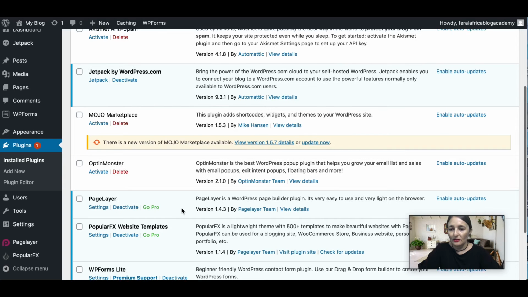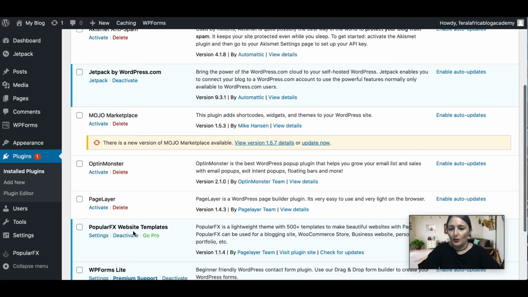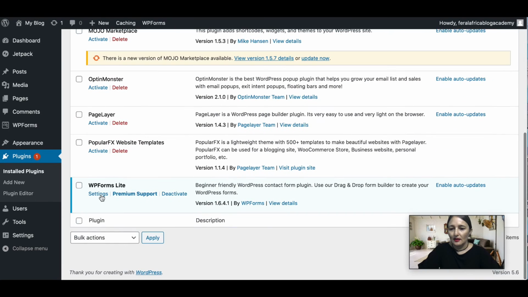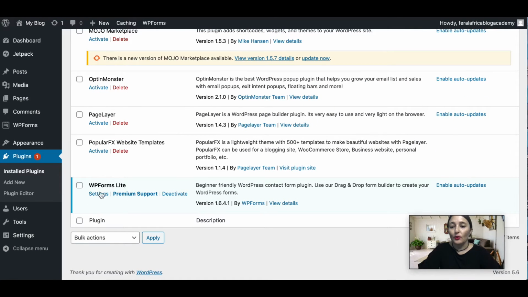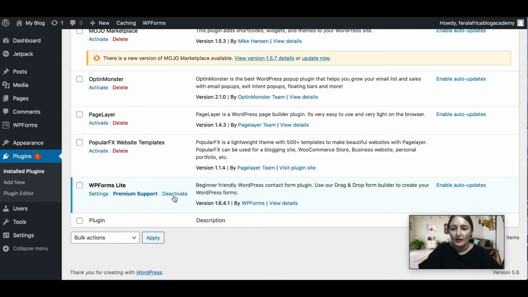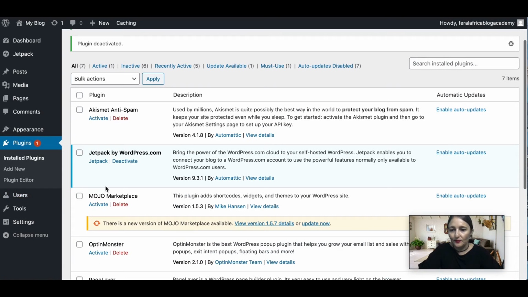Page layer, I'm going to deactivate. Popular FX website templates, deactivate that. And WordPress Forms Lite. We will be using WordPress Forms Lite, but I want to show you how to install this plugin. So let's deactivate it for now. We will be putting it on a little bit later.